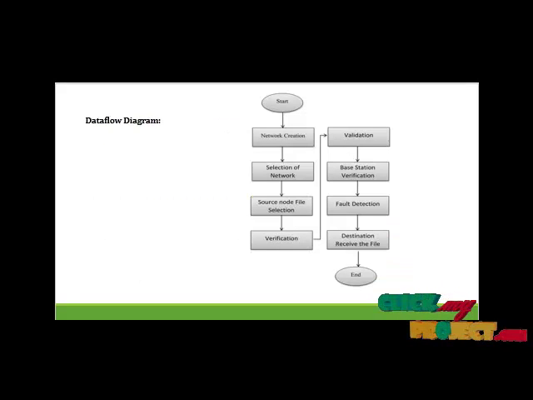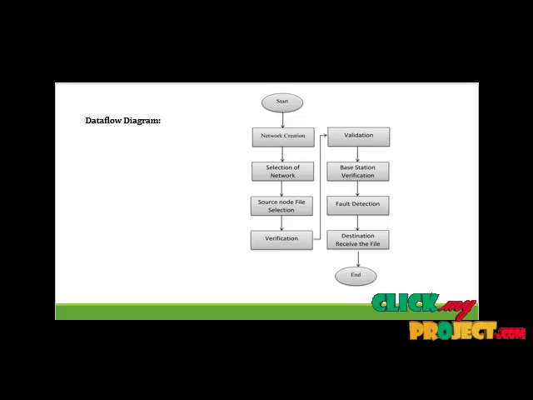In the data flow diagram, first of all, we create a network. In that network, we create three types of network, and we choose any one of them for sending the data from the source. After that, we send a file through the source node, and the information is verified and validated and sent to the base station.